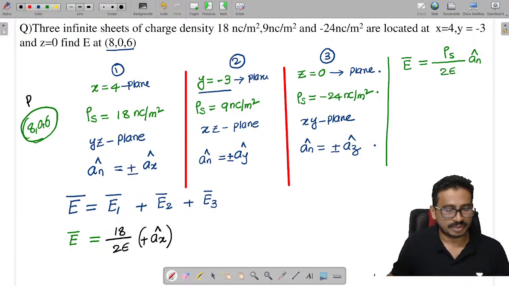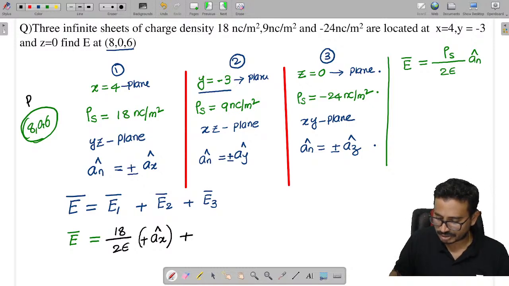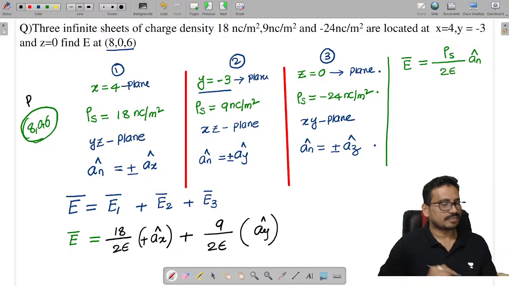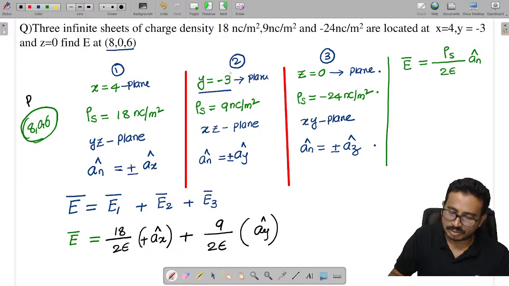Next, E2. So the second charge here is 9. So we can say here plus 9 by 2 epsilon, and the unit vector is a_y cap. Now tell me, here the y value of the charge is minus 3.